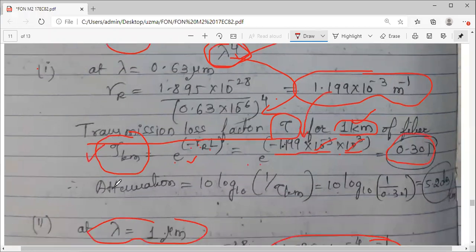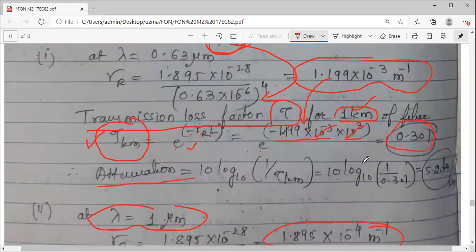Once tau is known to you, attenuation is equal to, this is the formula, 10 log to the base 10 of 1 divided by tau. The reciprocal of tau, in dB, is what you want, so attenuation will be obtained. So if you get 10 log of 1 by 0.301, you get 5.2 dB.